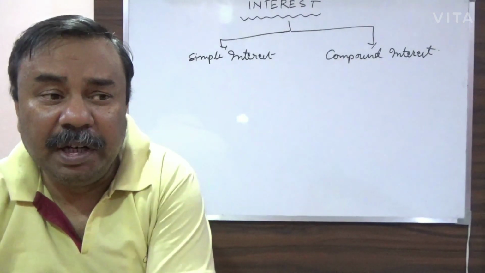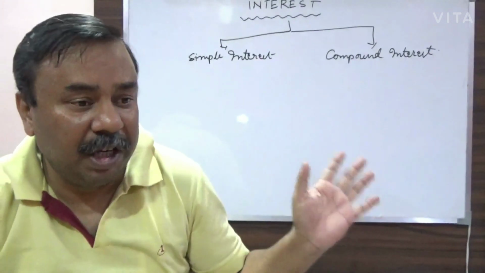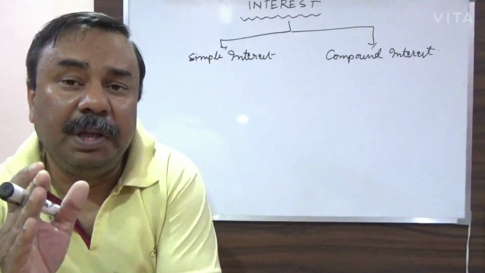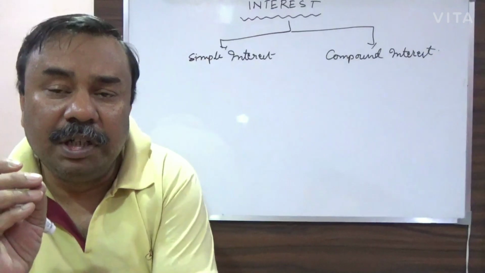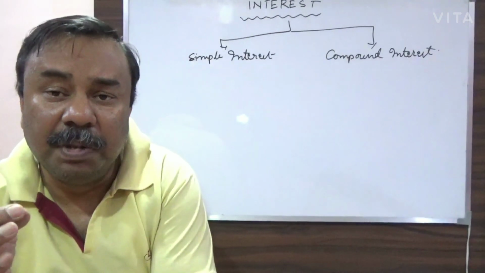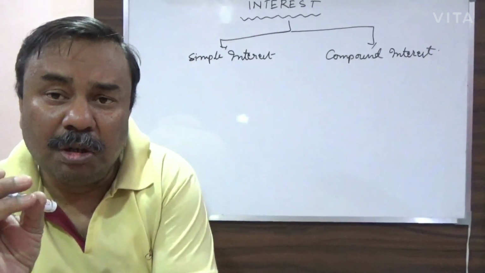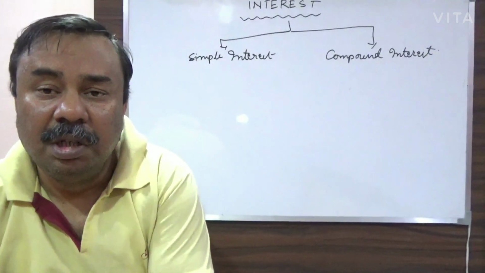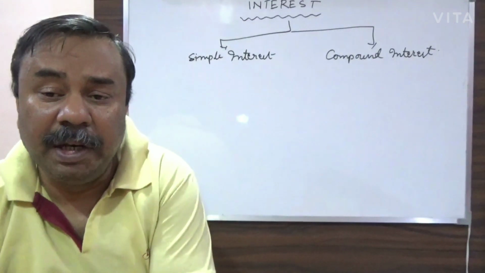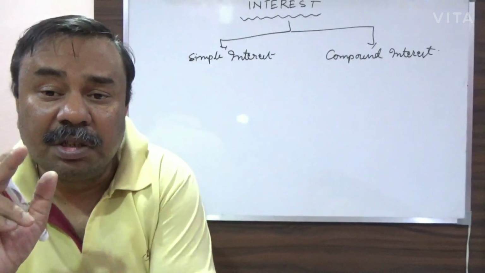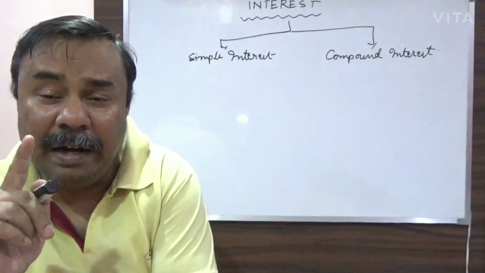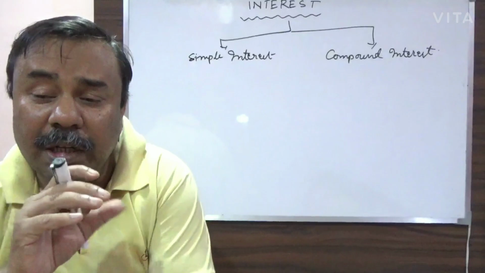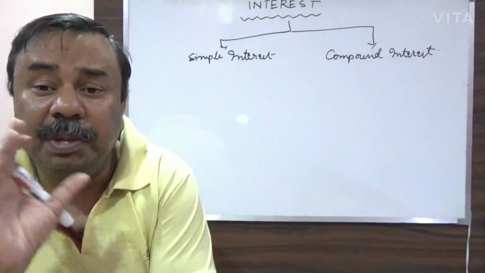How that predefined period is calculated, I will explain later on in this video. So after each predefined period, the interest is calculated and added to the principal, and the total amount becomes the new principal for the next period. So for the next period you are paying interest on the principal amount and also on the interest accrued in the previous period.